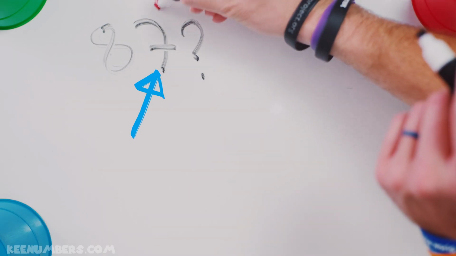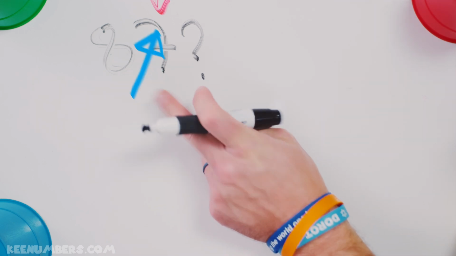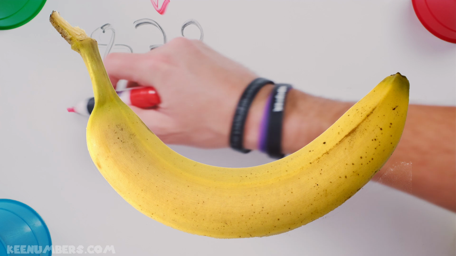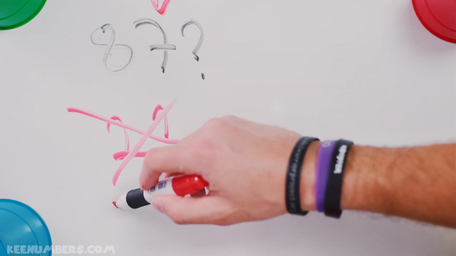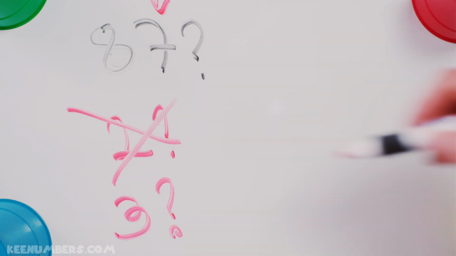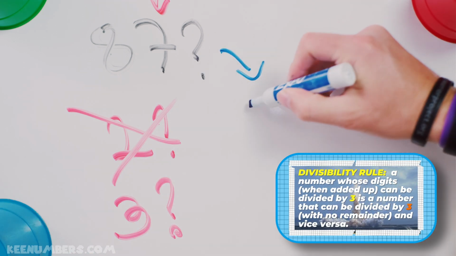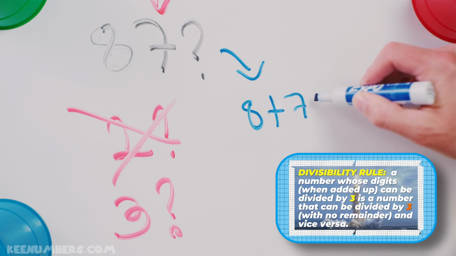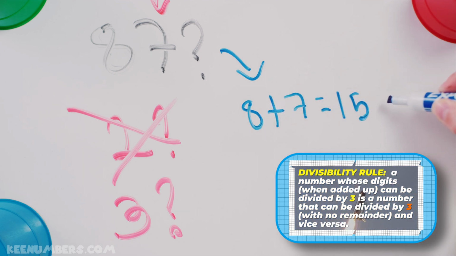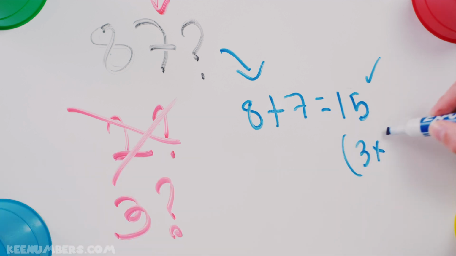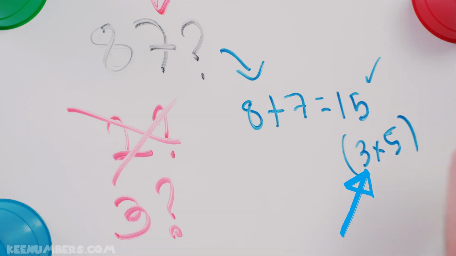87 is not an even number. It ends in 7. So 2? No, it's not divisible by 2. Is it divisible by 3? Hey, I think it is. How do we show that? Well, check it out. Add the digits 8 and 7, you get 15. 15 is divisible by 3. That's just 3 times 5. And so, 87 is divisible by 3.